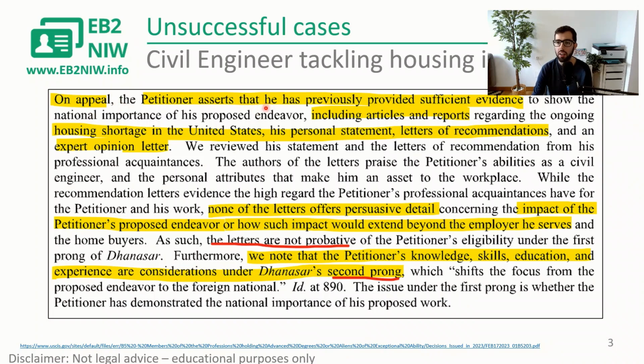So on appeal, the petitioner asserts that he has previously provided sufficient evidence, including articles and reports regarding housing shortage in the United States, his personal statements, letters of recommendation, and an expert opinion letter. We review his statement and letters of recommendation, blah, blah, blah. None of the letters offers persuasive detail concerning the impact of the petitioner's proposed endeavor or how such impact would extend beyond the employer he serves.